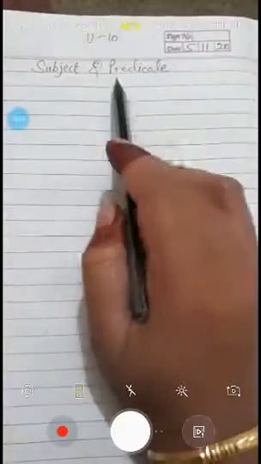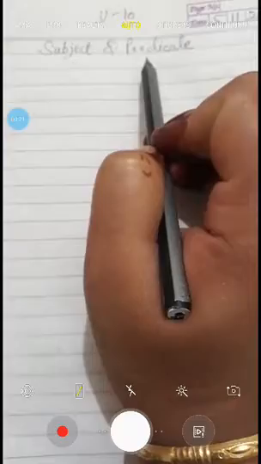Today we will start Unit 10, Subject and Predicate. This is given in your practice book. The subject and predicate both are very important parts of a sentence. Without both of them, without subject and without predicate, it is not possible to make a sentence.